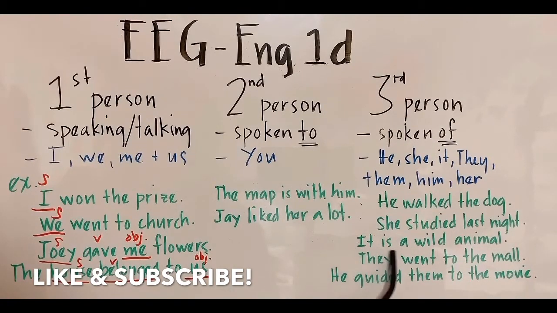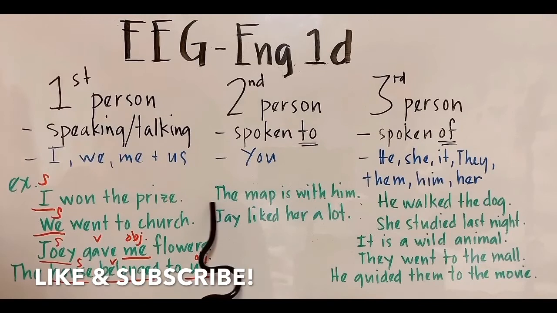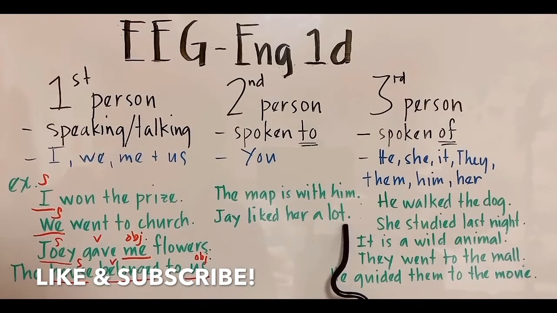Next, they went to the mall. Next, he guided them to the movie. Next, the map is with him. Next, Jay liked her a lot.